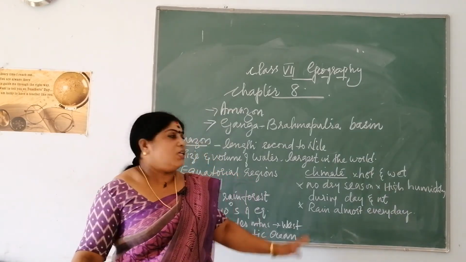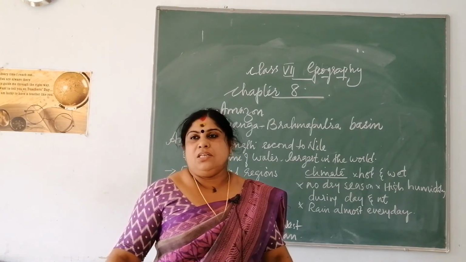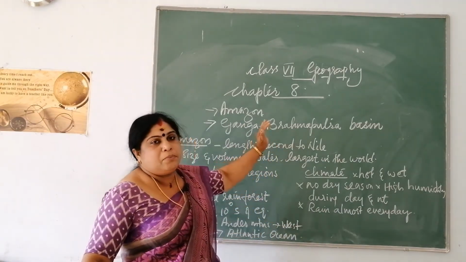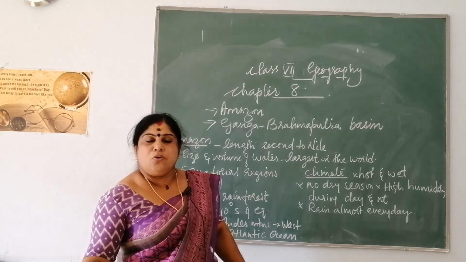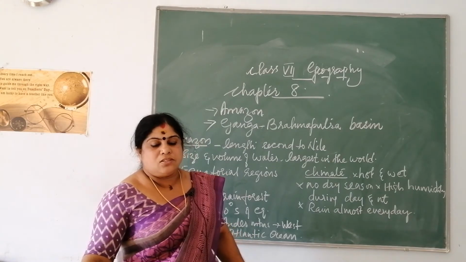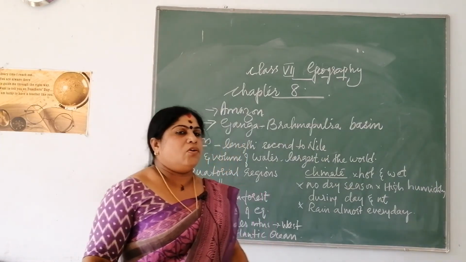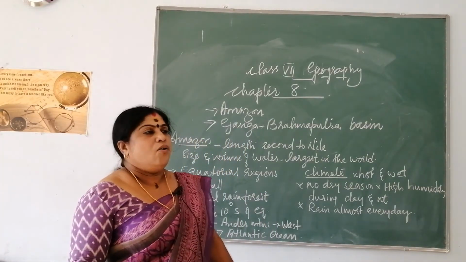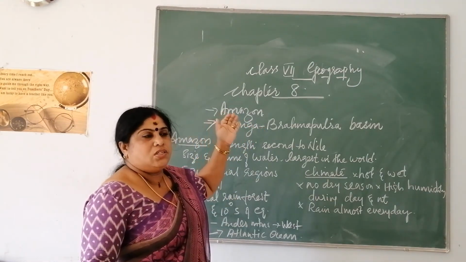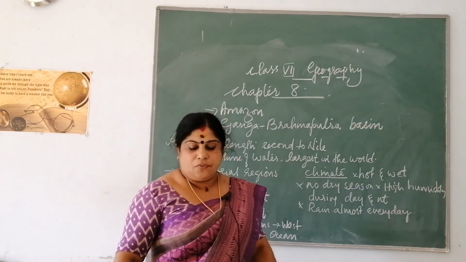So, when you make a comparative study between Amazon and Ganga Brahmaputra basin, Ganga Brahmaputra basin is not as dense as the Amazon basin, and hence this Ganga Brahmaputra basin is more useful compared to the Amazon regions. Then you can see mangrove areas, then deciduous forest also in these regions. So you have learned the difference between deciduous and evergreen forest. In the forest areas of Ganga Brahmaputra you can see deciduous trees, whereas in Amazon basin you can see thick dense rain forest of evergreen trees.